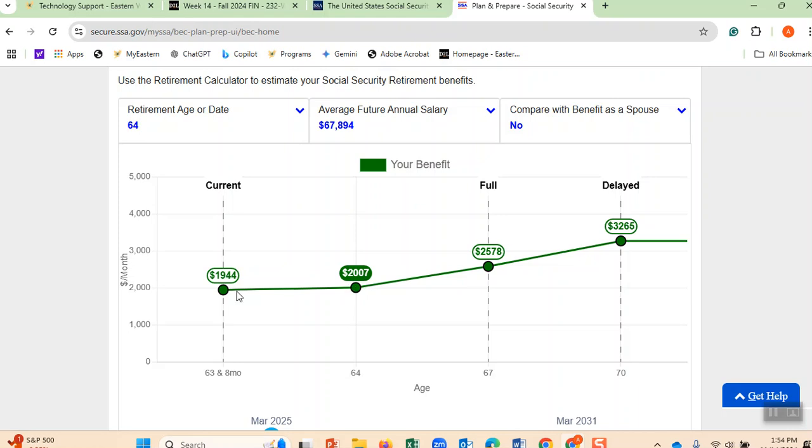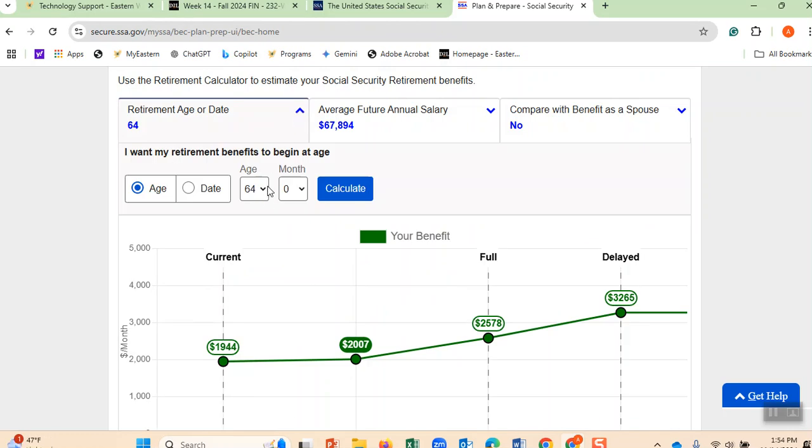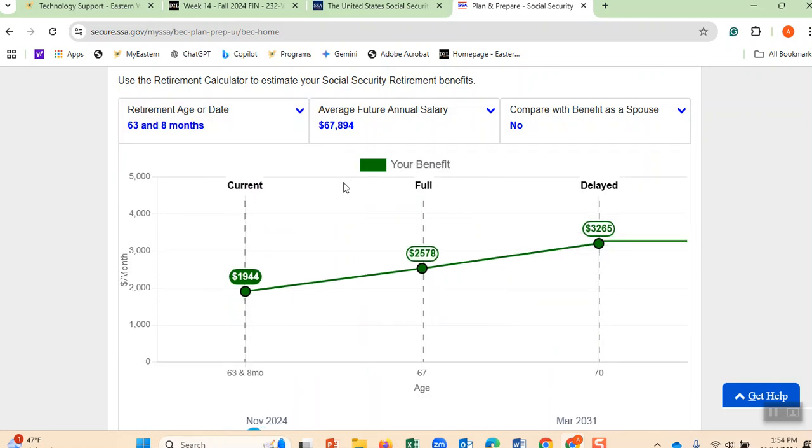And as you see, when I retire early, the earlier you retire, this line will be flat. But when you retire later and later, it goes up. Therefore, that is based on the assumption that I make this much salary. However, let me go back to 67. And here you go, I go to 63, calculate, and that's where I am at the moment.